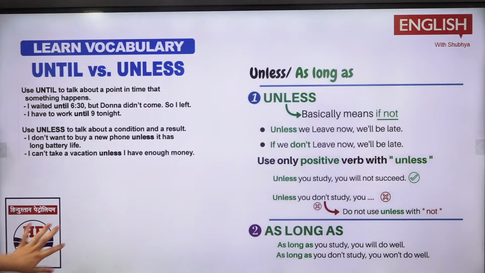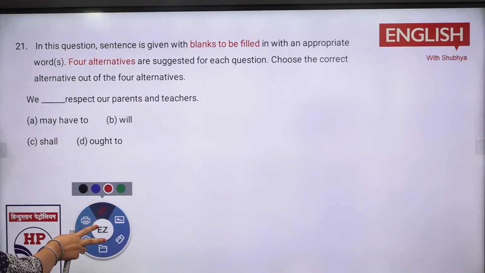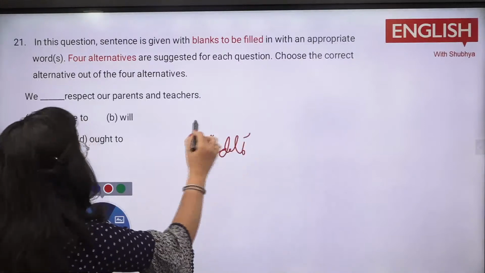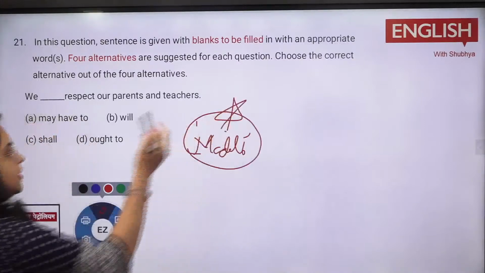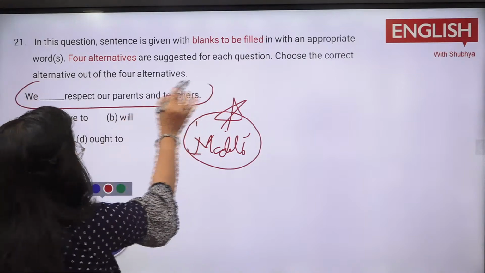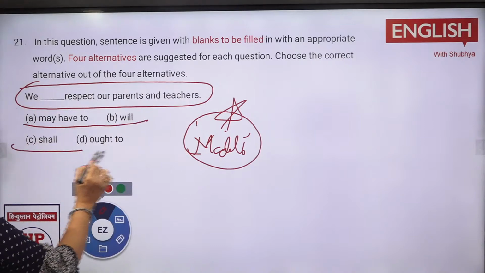Now next is there, again it is from your sentence completion and it is based on your models. Like one or two would can be from the models also, that you just have to have a basic idea, like should, then you can say where everything needs to be used: ought to, may, might, shall. क्या आएगा इसमें? We dash respect our parents and teachers. We may have to, we will respect our parents and teachers, we shall and ought to.